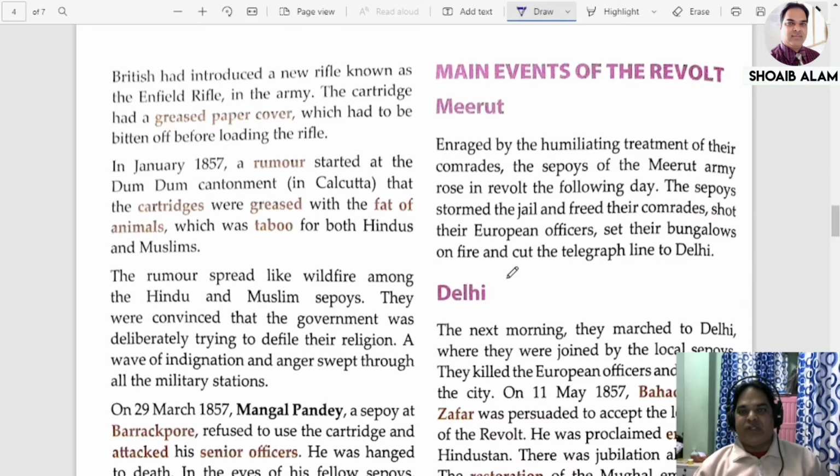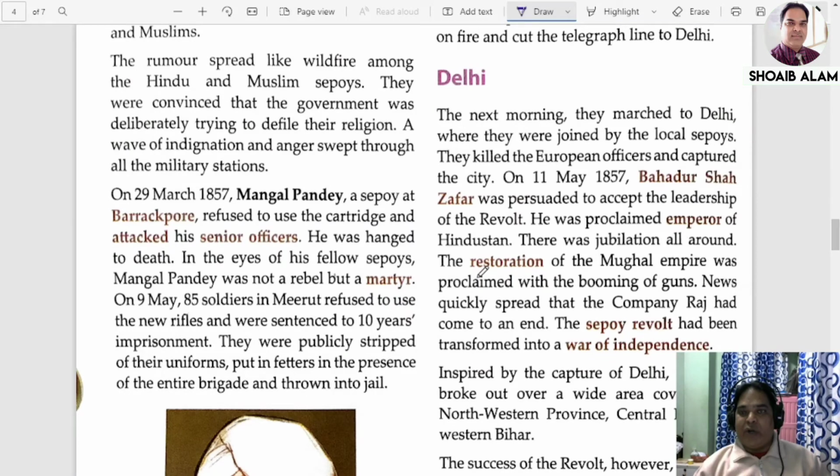The next morning these Meerut soldiers marched to Delhi, where they were joined by the local sepoys. They killed the European officers and captured the city. On 11th May 1857, Bahadur Shah Zafar was persuaded to accept the leadership. They requested, please be the leader of our revolt. When he said yes, he was proclaimed the Emperor of Hindustan, once again. So there was happiness and jubilation all around. The restoration of the Mughal Empire brought a lot of happiness among the people.